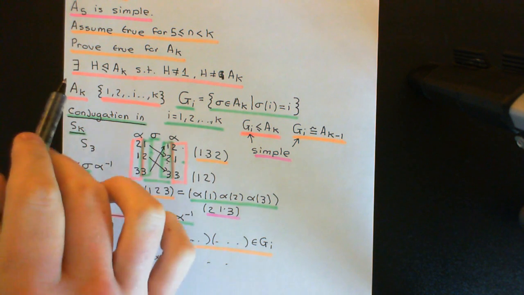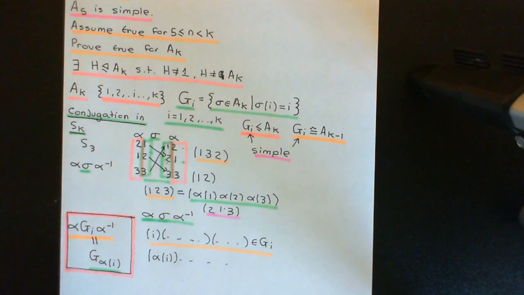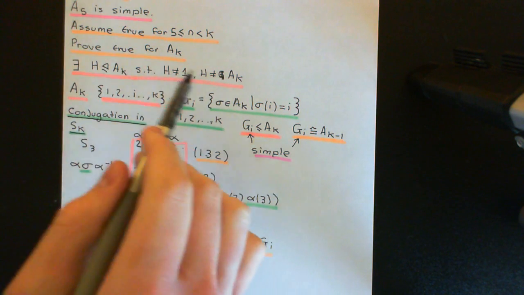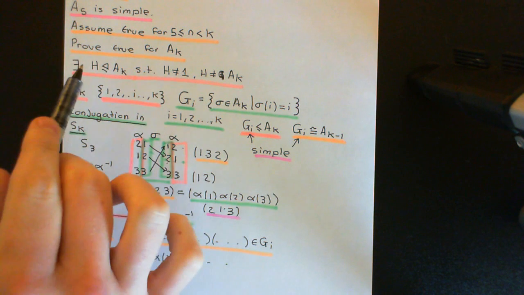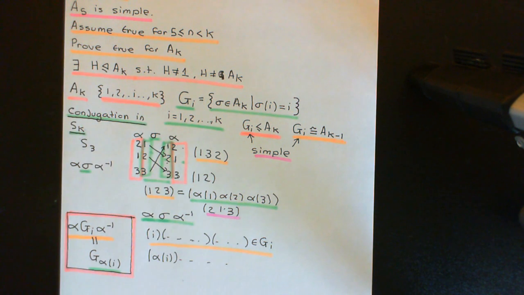Let's suppose that it is true for all of those less than k, but that it's not true for A_k itself. So we have some normal subgroup of the alternating group on the set of k elements that is not the trivial subgroup or the improper subgroup. And what we now want to do is arrive at a contradiction.